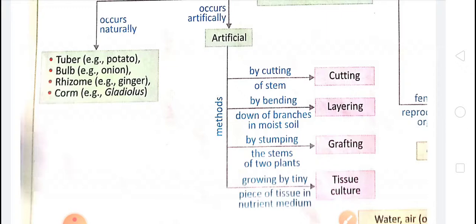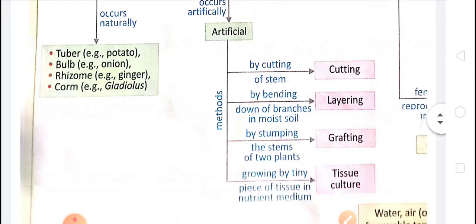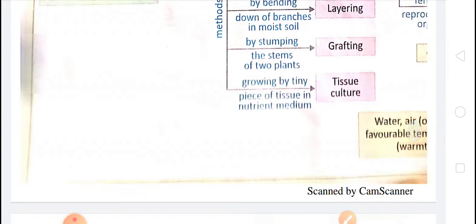So basically we'll take pieces of tissue and provide a suitable environment in the laboratory, in a test tube, and the baby plant can grow from there. This method is called tissue culture. Okay children, so three methods that we discussed. Number one, fragmentation. Number two, spore formation. Number three, vegetative propagation.